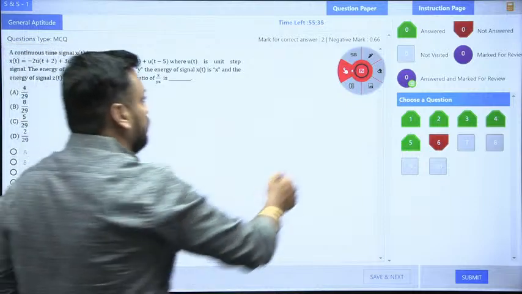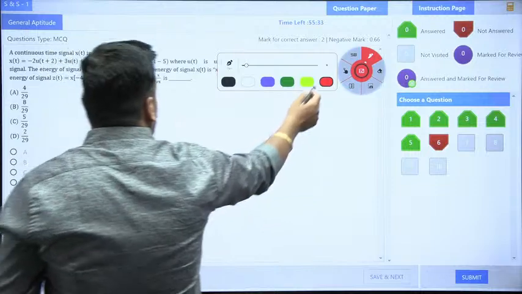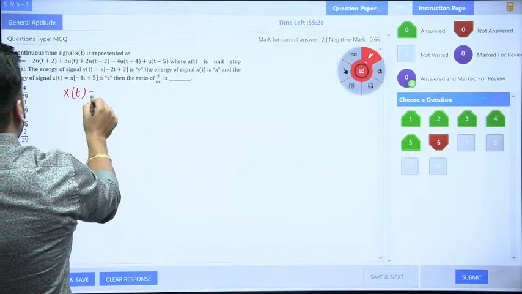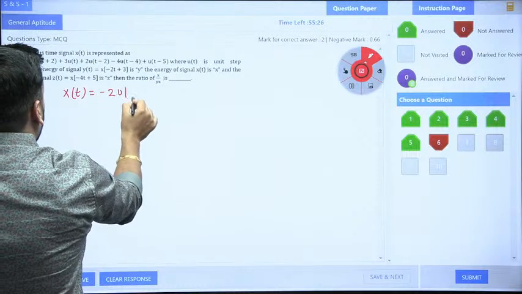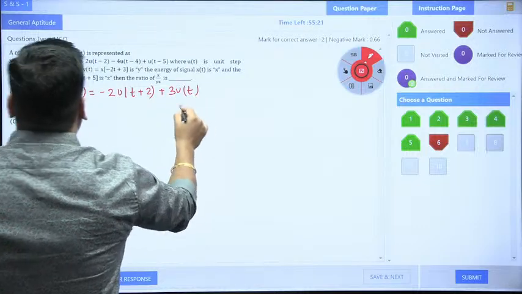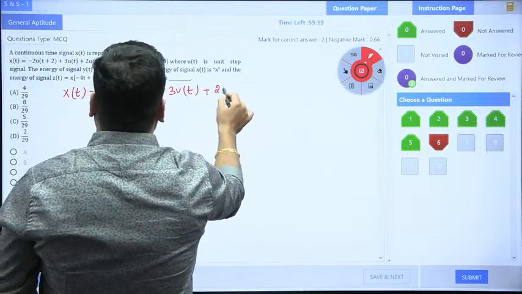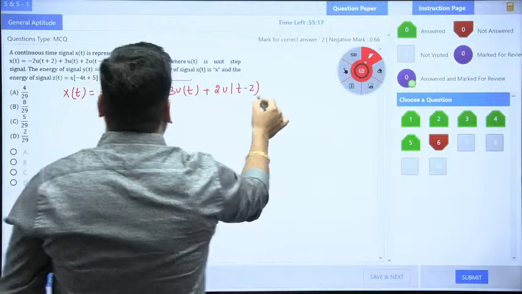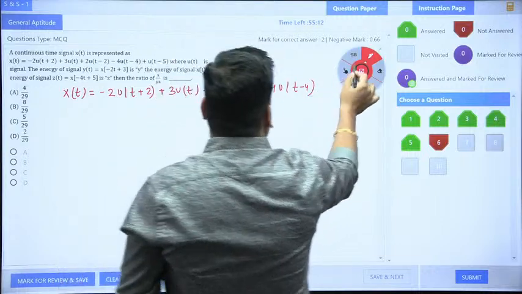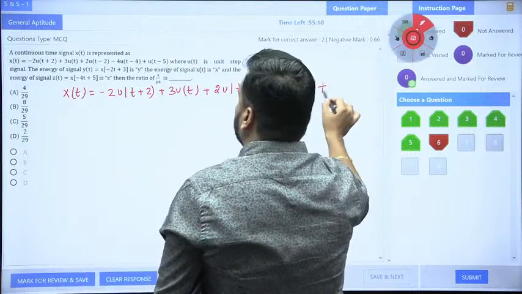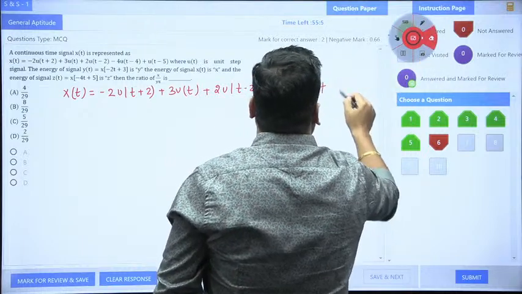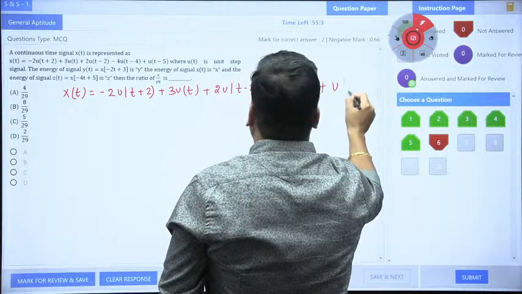I think the equation is not visible to you, so I will first show you how the equation looks. The equation is x(t) equals minus 2 u(t plus 2) plus 3 u(t) plus 2 u(t minus 2) minus 4 u(t minus 4) and plus u(t minus 5).